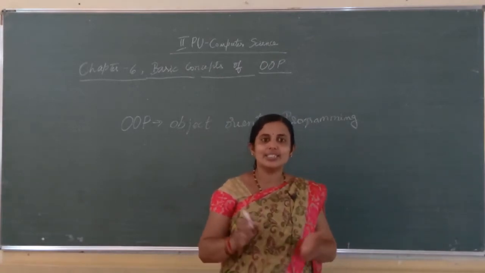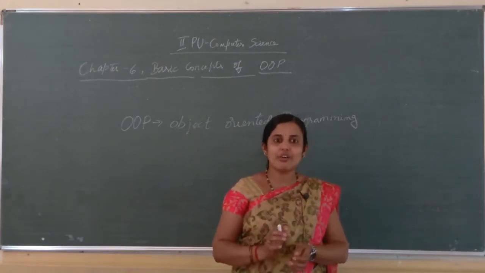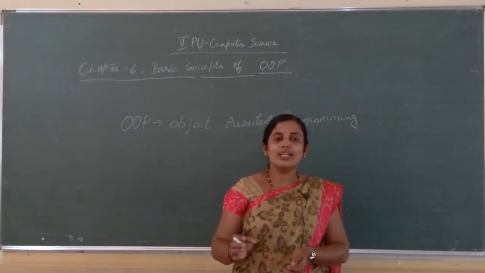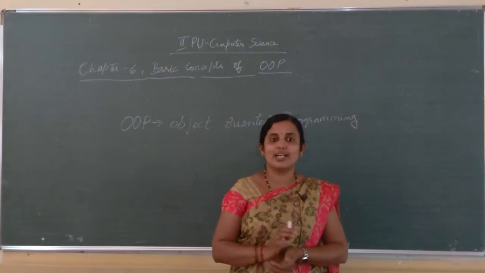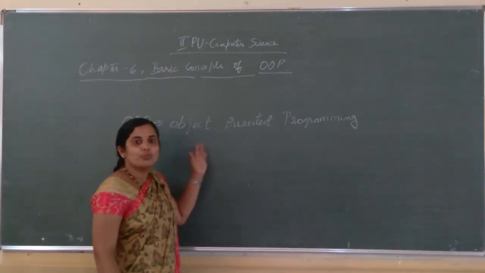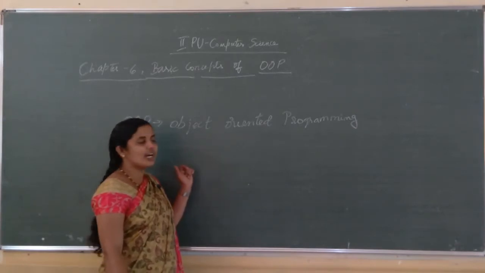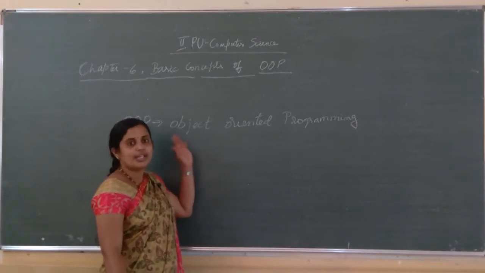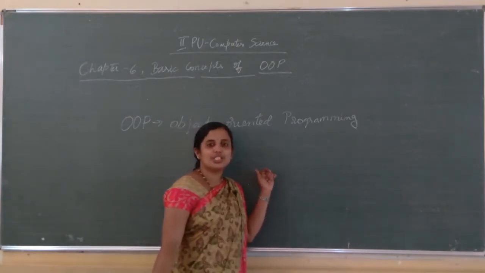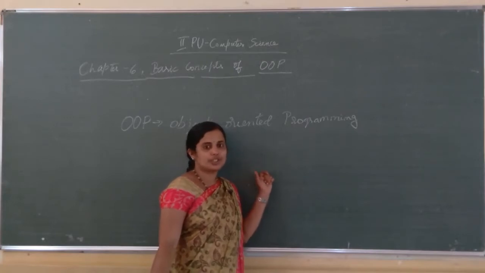Inside a class we place data and functions together, and the collection of data and functions is known as an object. Here the OOP concept is mainly based on objects. Object means it is a collection of data and functions. Data is always associated with a member function.